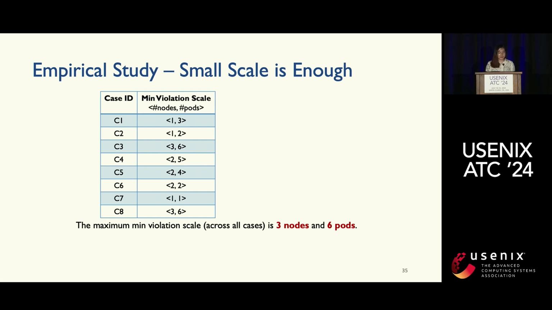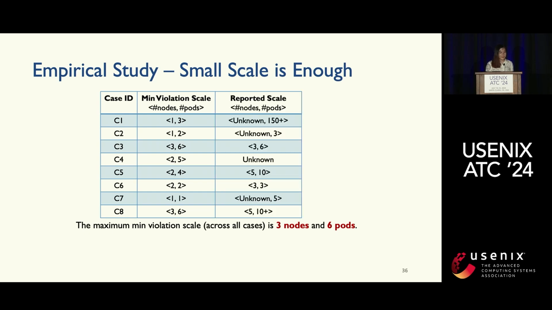This table shows the minimum scales at which we found violations for each case. The notation here means, for example, 1 node and 3 pods, that we found a violation for this case. Across all the cases, the max minimum violation scale is 3 nodes and 6 pods, which is not too big.